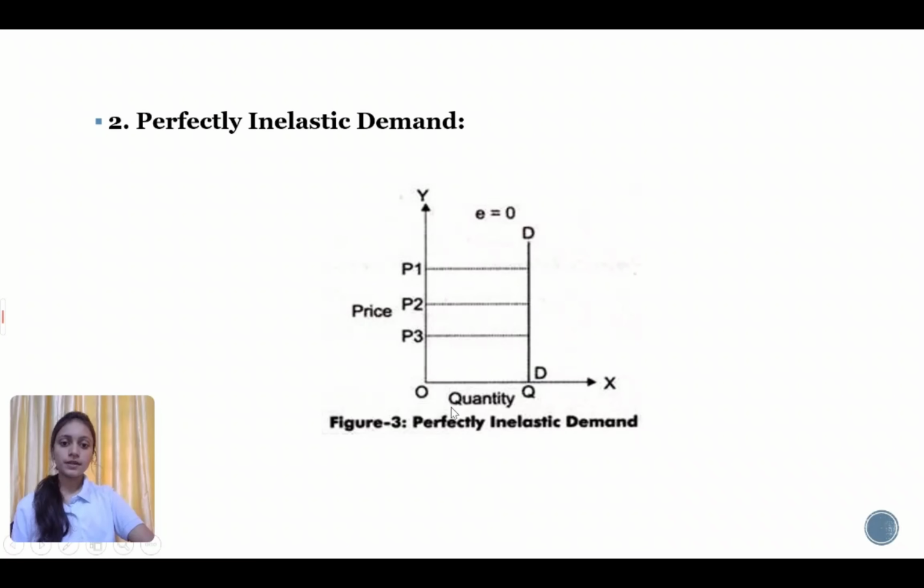This is figure 3. OQ represents quantity and OY axis shows the price. When price changes, the demand will be constant. There is no effect on demand. Perfectly inelastic demand is a theoretical concept and cannot be applied in a practical situation. However, in the case of essential goods such as salt and some FMCG goods, the demand doesn't change with the change of the price. Therefore, demand for essential goods is perfectly inelastic.